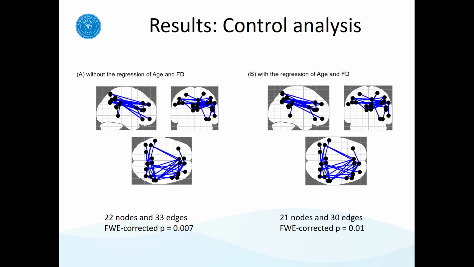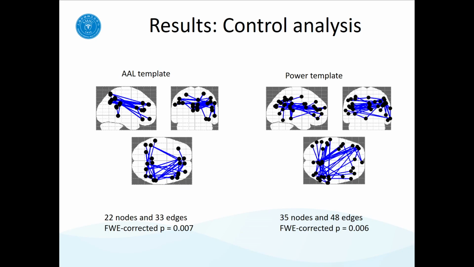We further ran a control analysis to rule out possible influences of the participants' age and head movements in the scanner. Head movement was quantified using the frame-wise displacement. The left panel shows the NBS results without the regression of age and FD, which have been shown in the previous slides. The right panel shows the NBS results with the regression of age and FD. Overall, the two results are very similar.